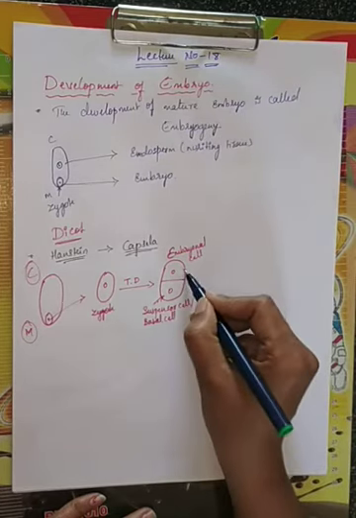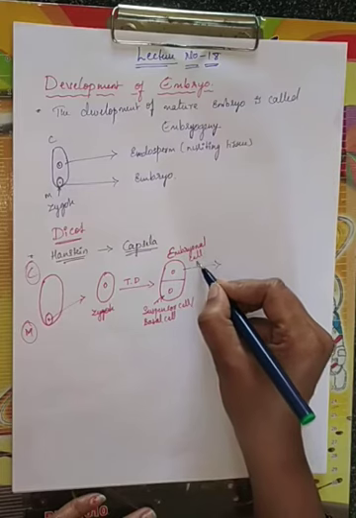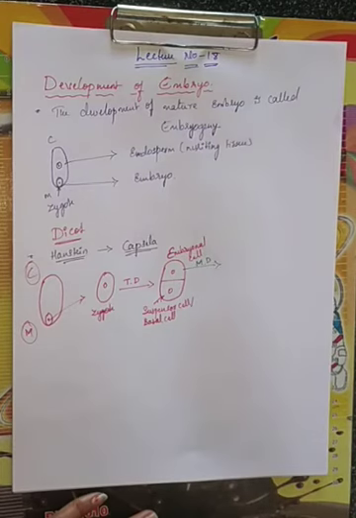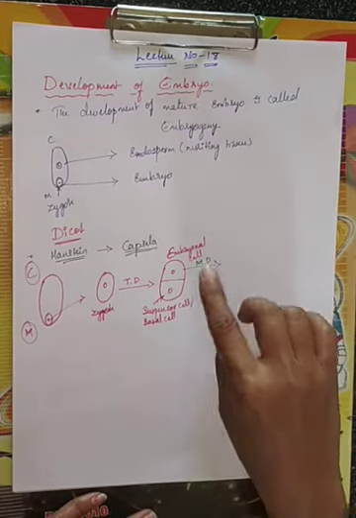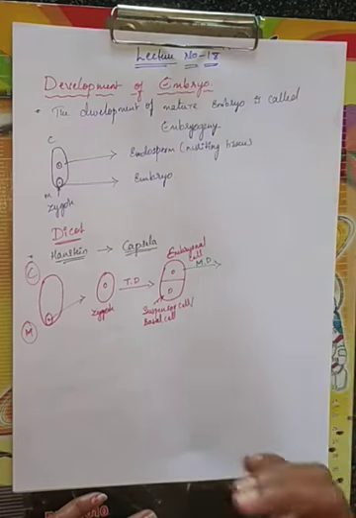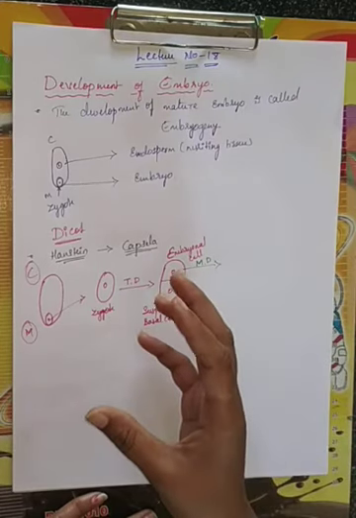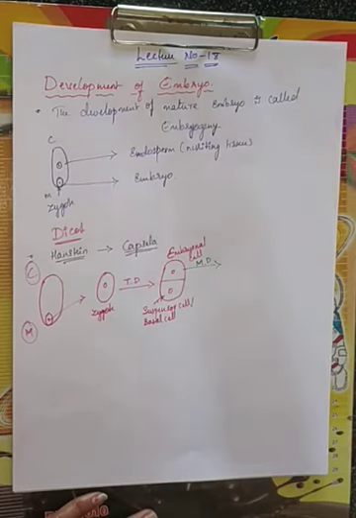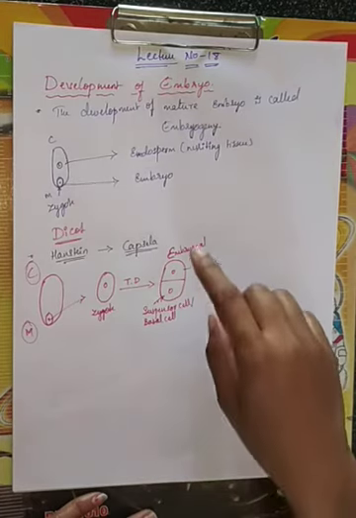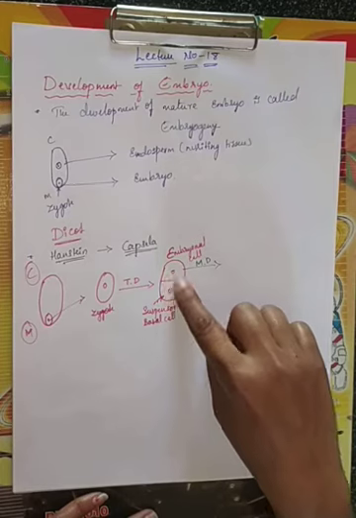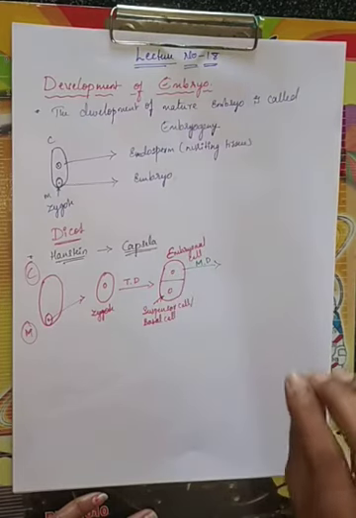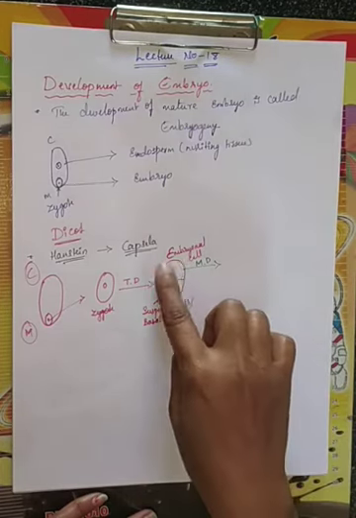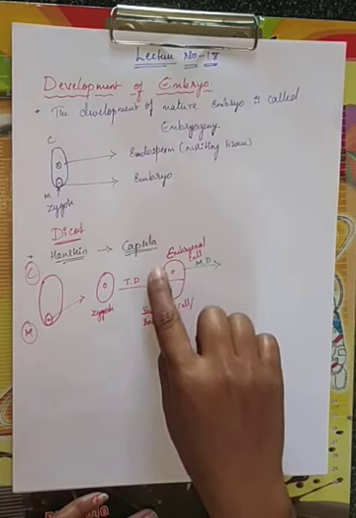This cell will divide by what? Mitotic division. Which division, children? Mitotic division. And then after mitotic division, it gives the proembryo, and then globular, and then heart shaped, and then next it will be the mature embryo. Due to this embryonal cell only we are getting the mature embryo. This is the basic cell. I hope you people are understanding.